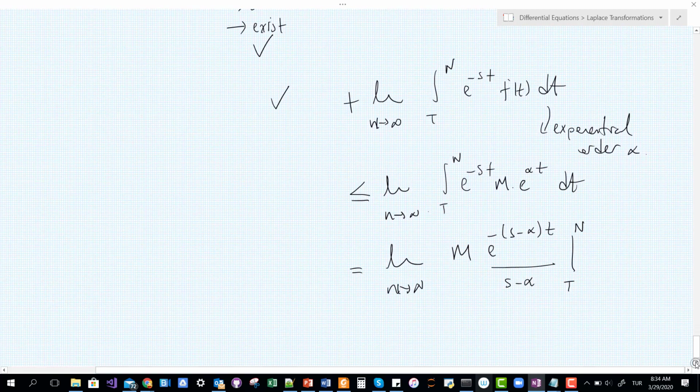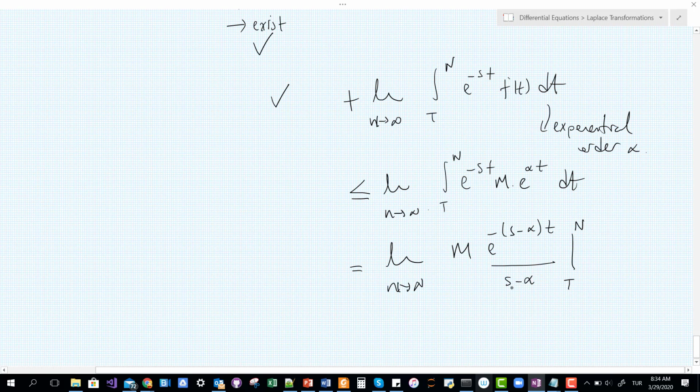You can look at that part, and also remind yourself how to take the integral of exponential functions. Since I can combine the s and alpha, and I am taking the integral with respect to t, now if I use my bounds, for the bound n, I'm taking the limit, and that part will go to 0.